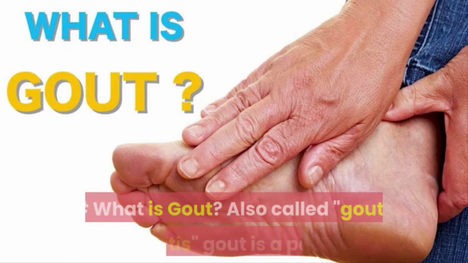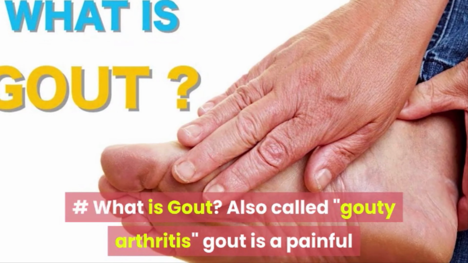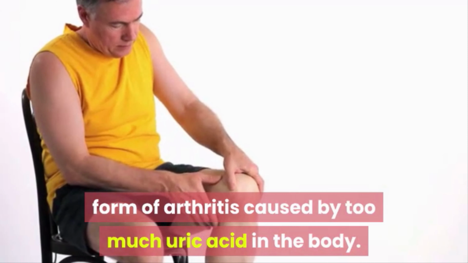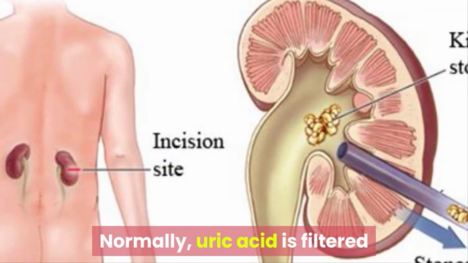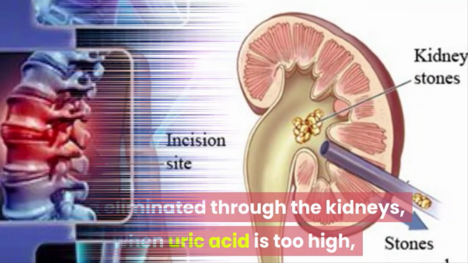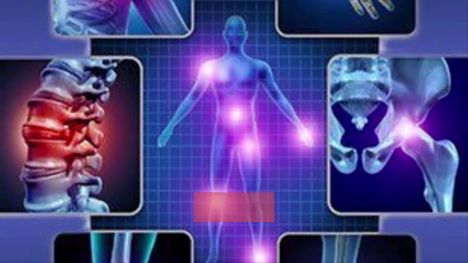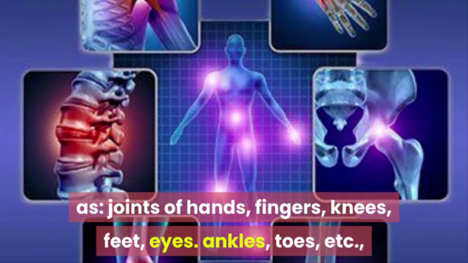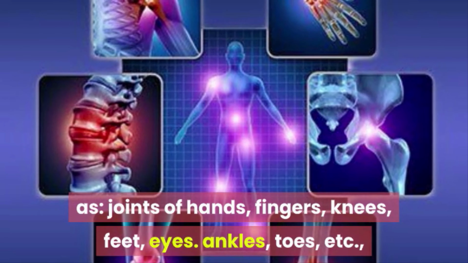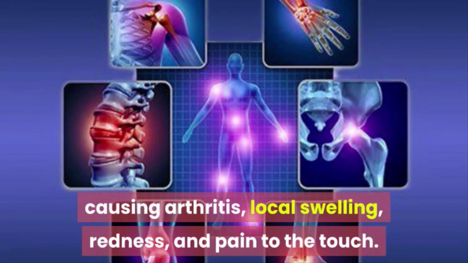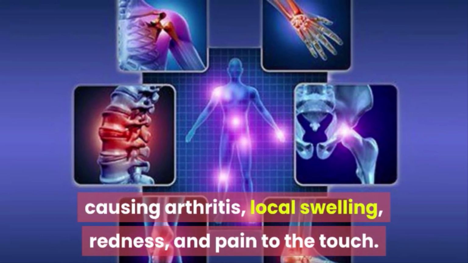What is gout? Also called gouty arthritis. Gout is a painful form of arthritis caused by too much uric acid in the body. Normally, uric acid is filtered and eliminated through the kidneys. When uric acid is too high, it will convert into crystals that accumulate in places in the body such as joints of hands, fingers, knees, feet, eyes, ankles, toes, etc., causing arthritis, local swelling, redness, and pain to the touch.